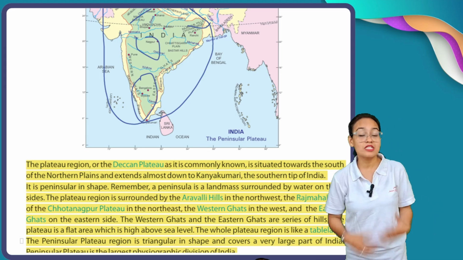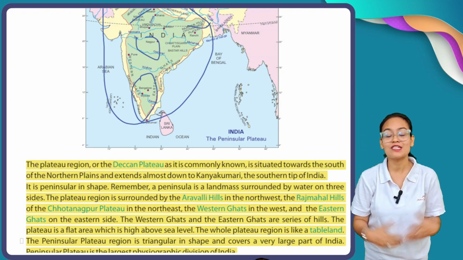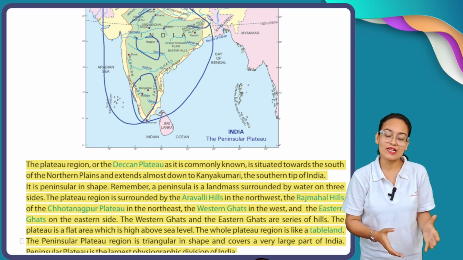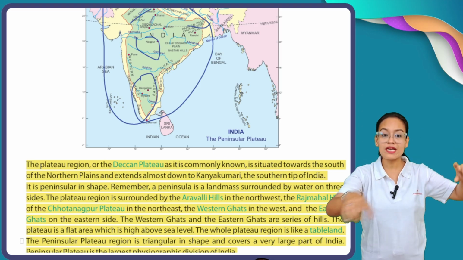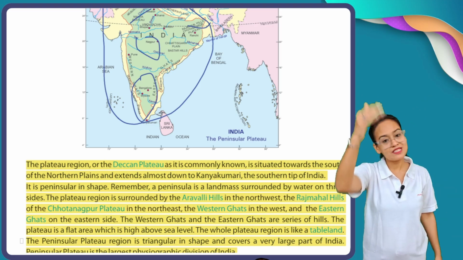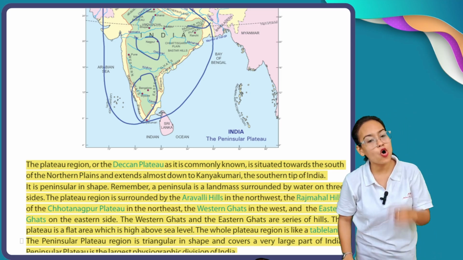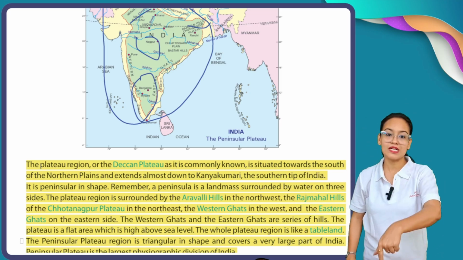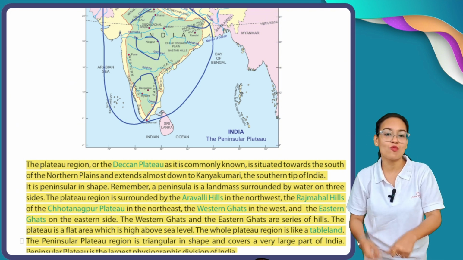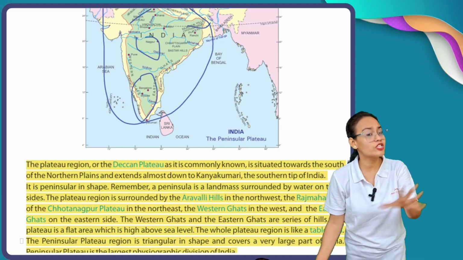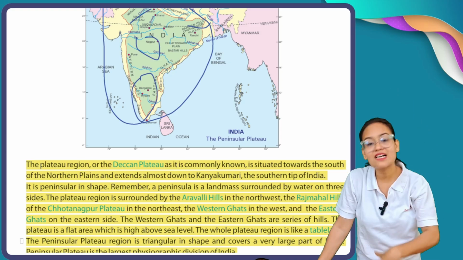If I talk about the location of the Deccan Plateau in our country India, it is located in the south of the northern plains. Below the northern plains is the south direction, and it almost extends to South India, the last point of India, that is Kanyakumari. So, the location of our Deccan Plateau is from the south of the northern plains till Kanyakumari.